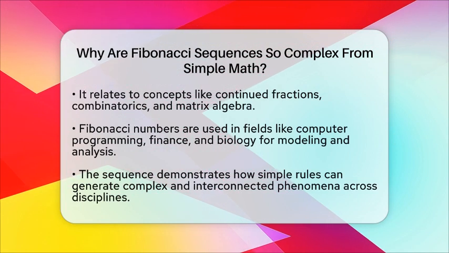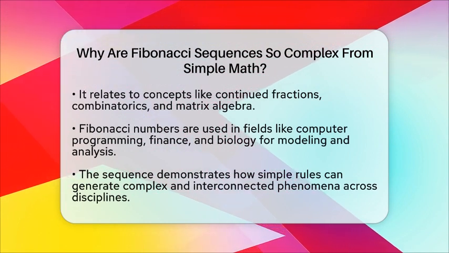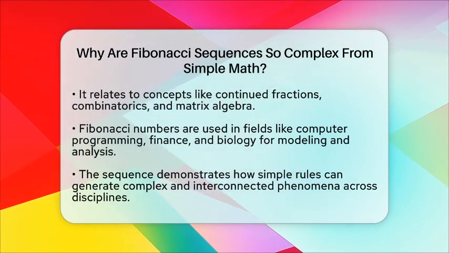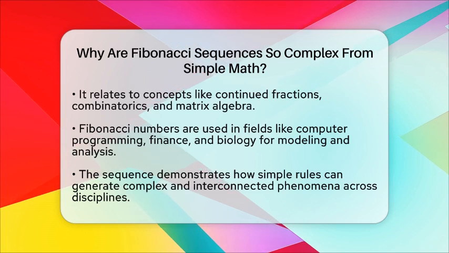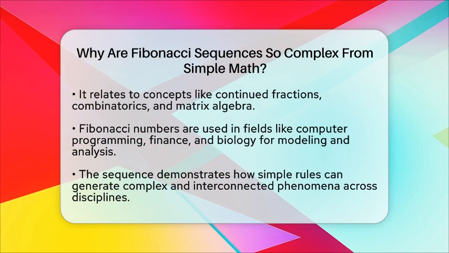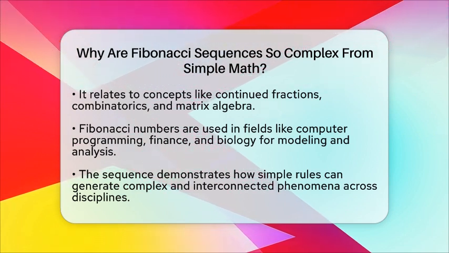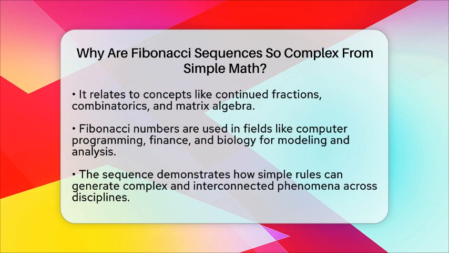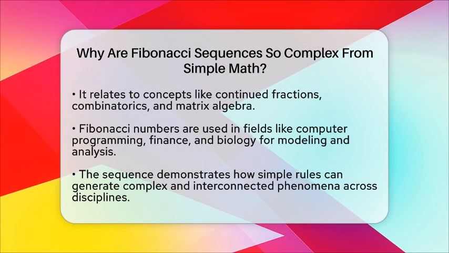For example, some scoring systems use Fibonacci numbers to prioritize tasks or assess risks because of their balanced growth pattern. All these connections show how a basic addition rule can lead to a web of fascinating phenomena, linking simple math to complex natural and mathematical worlds.